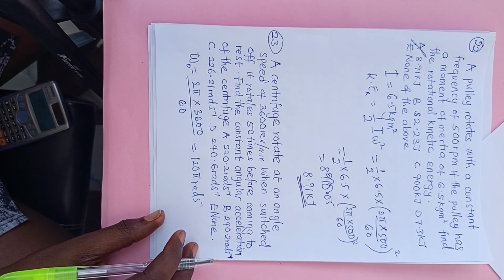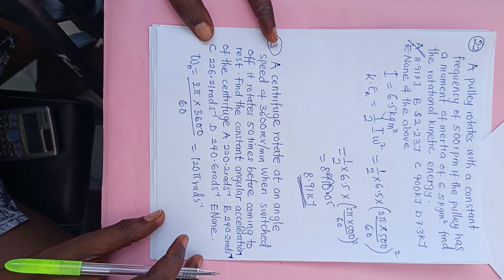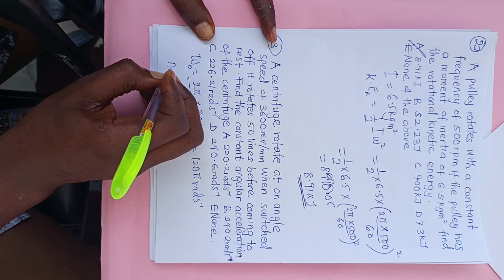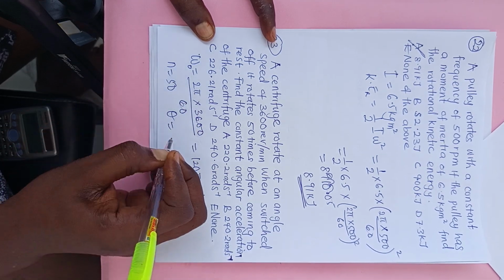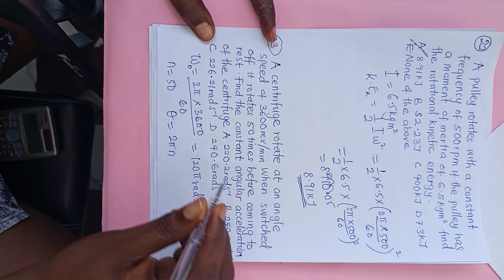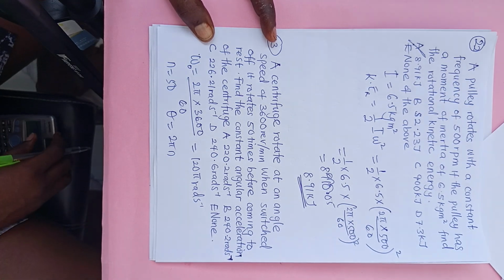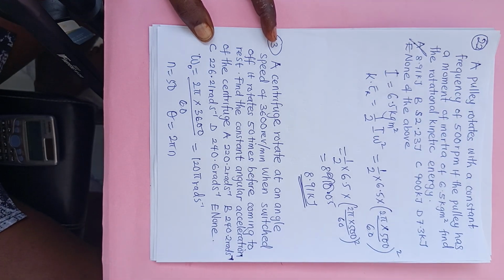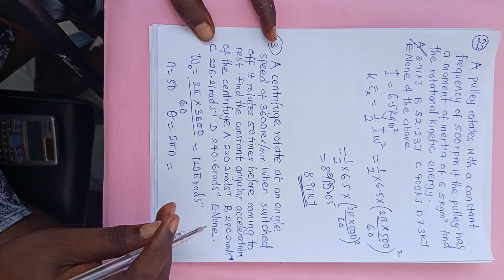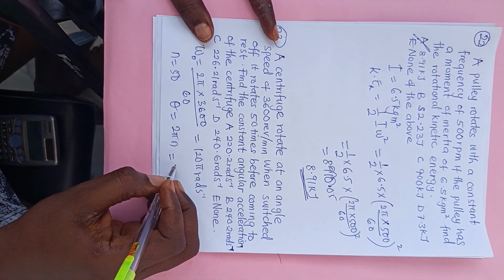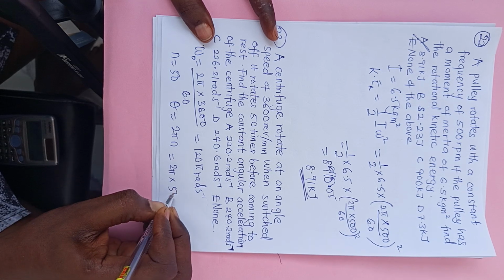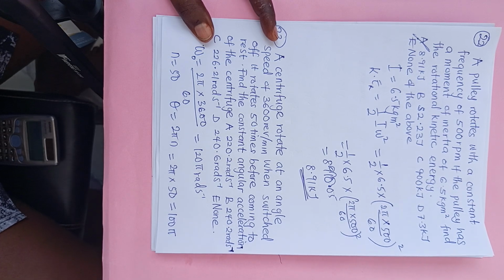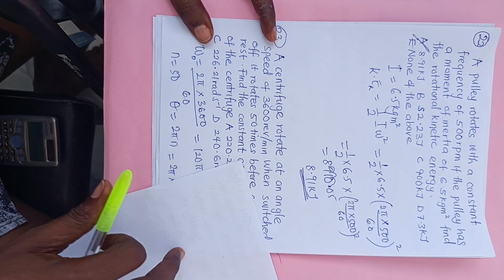Now when the switch was off, what happened? It rotates 50 times. That means the number of revolutions is 50. So theta is equal to 2 pi n, the angular displacement formula. Therefore, we can now say 2 pi times 50 is equal to 100 pi. Now, having gotten that, what we're going to do now is